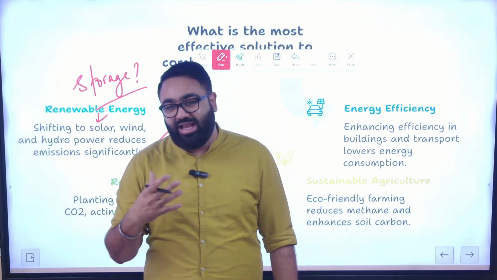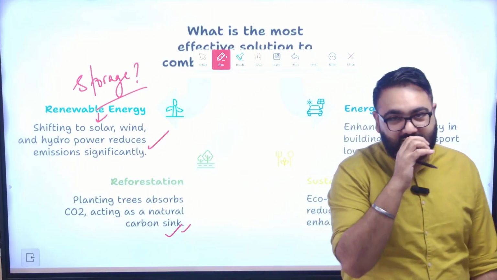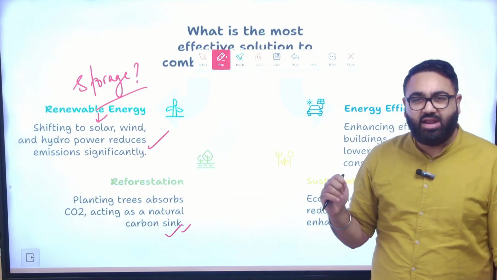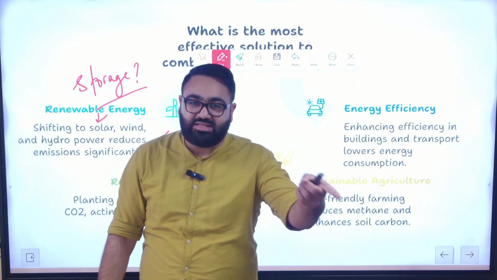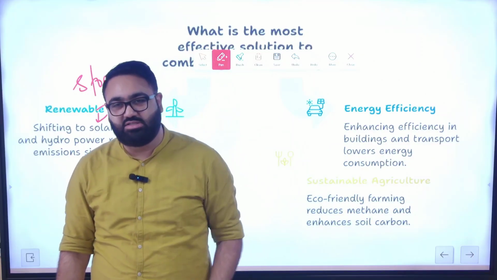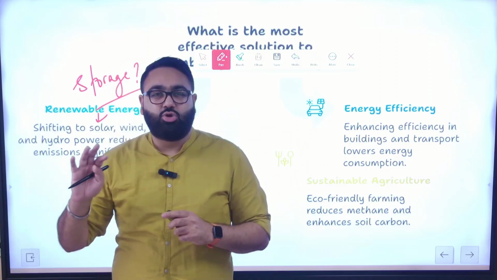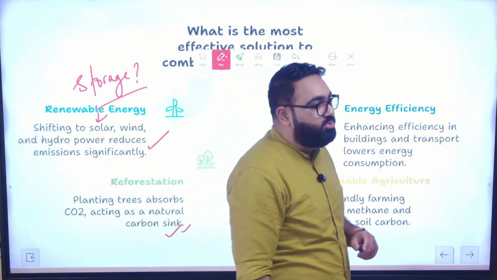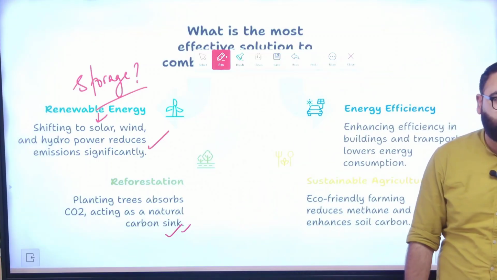When you buy electric appliances, you would have seen there is a star rating system, 1 star, 2 star, up to 5 stars. So if you buy an appliance which is, let's say, 5-star rated, that means it consumes much lesser energy as compared to a 1-star system. So the companies are being pushed to make appliances which are much more energy efficient. They are being pushed to make policies which are much more in line with the current requirement.